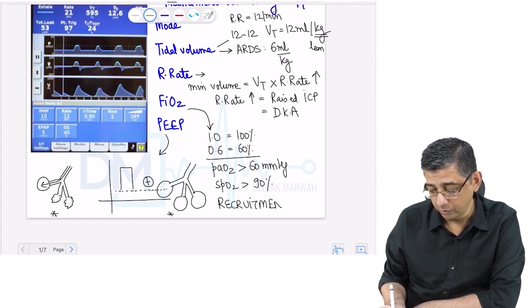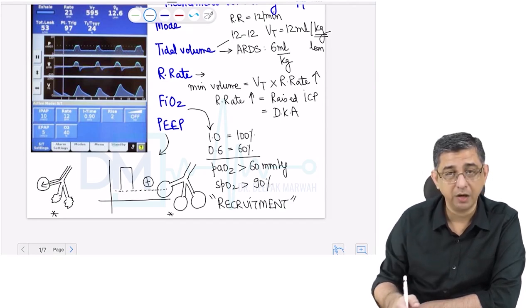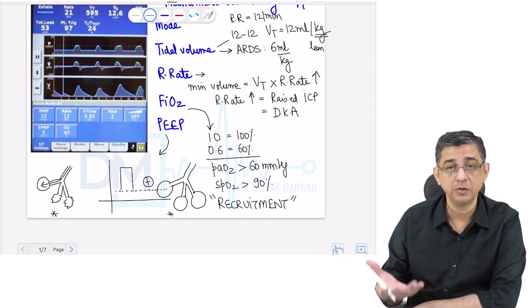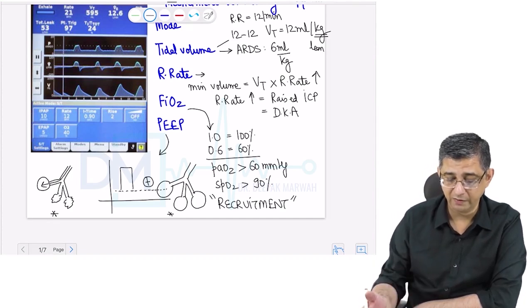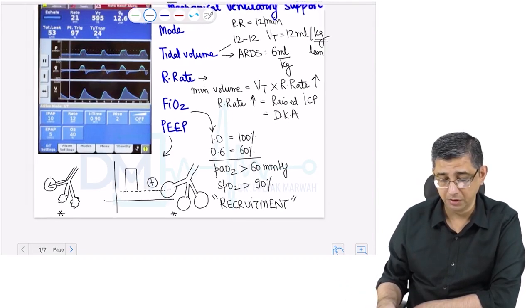What you read in a medicine book as recruitment of alveoli basically means that more alveoli are being used, more surface area is available. So PEEP can be used to increase oxygen saturation in the body. It can help you attain the values of SpO2 and PaO2. So you can see there are various parameters by which you can maintain oxygen levels in the body.